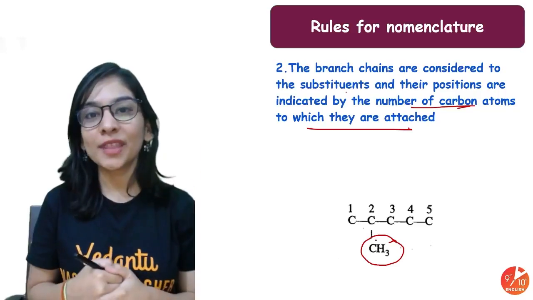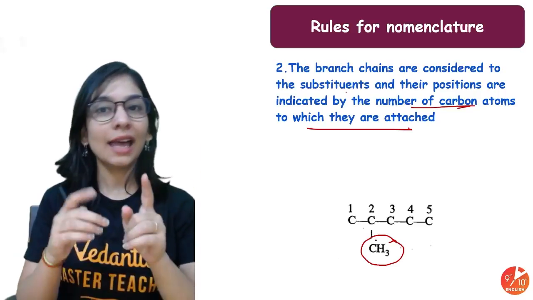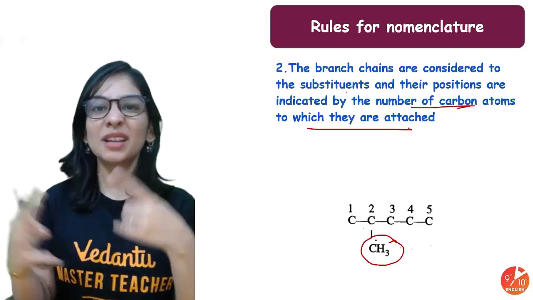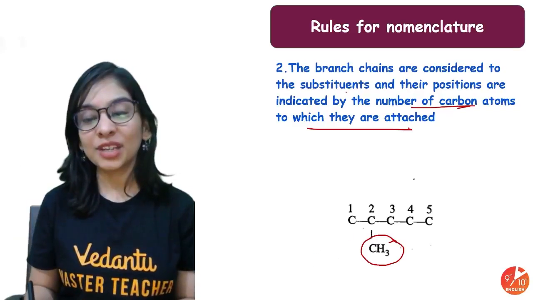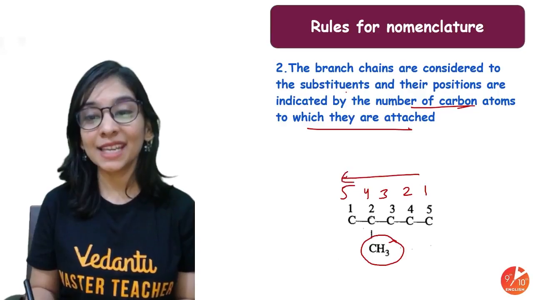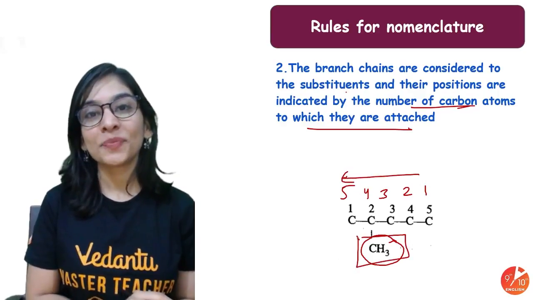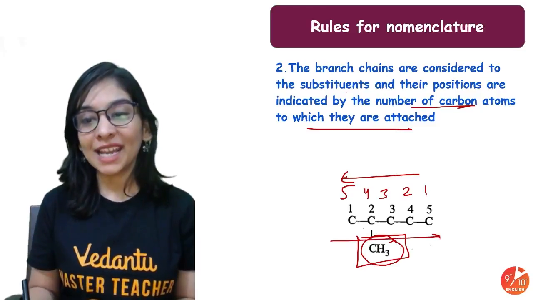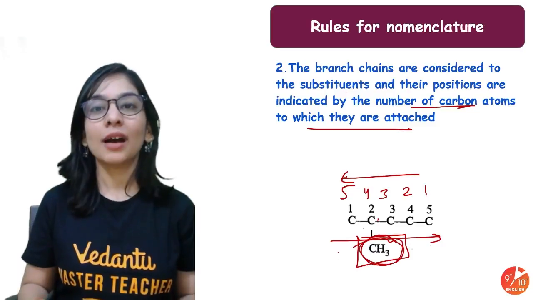So do let me know in the comment section what will I call it. I'll leave it up to you because the similar way we did it last time. 1, 2, 3, 4, 5 should not be 1, 2, 3, 4, 5 from this side, because from this side 4th position is given to your methyl group, but from left to right 2nd position is given to methyl group.